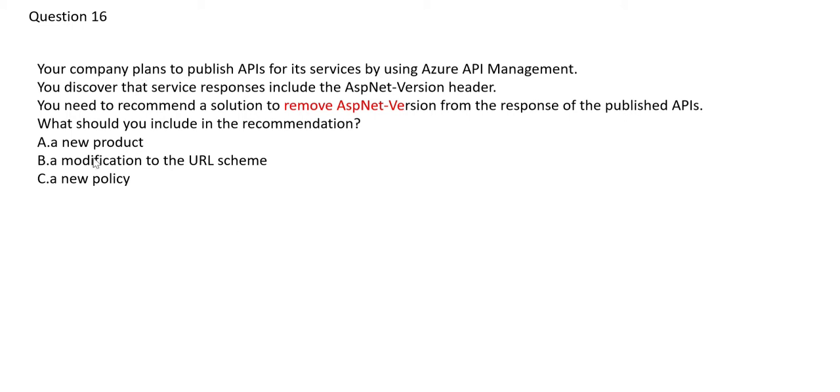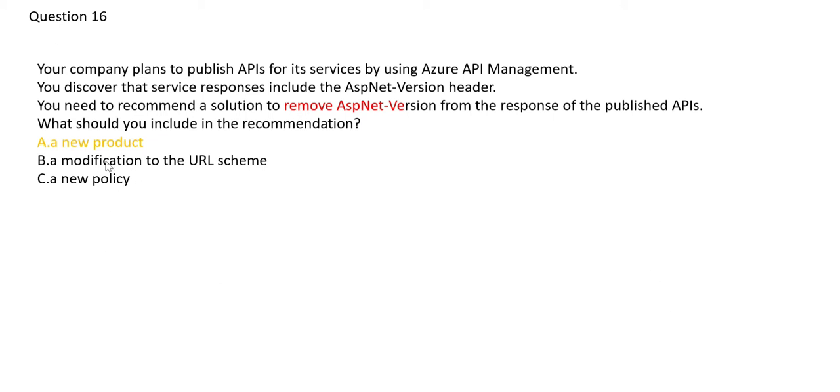So let's scan the options. The first one says a new product. So when we say a new product, that means I don't know actually. There is no logic to it. Why will you create a new product now? So this looks absurd and wrong.